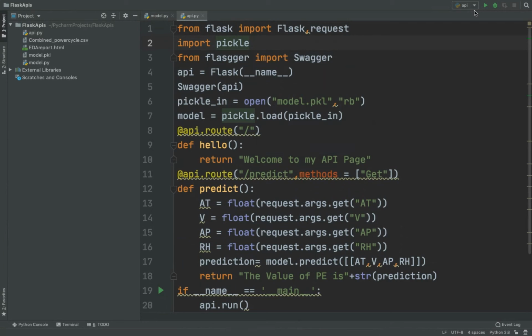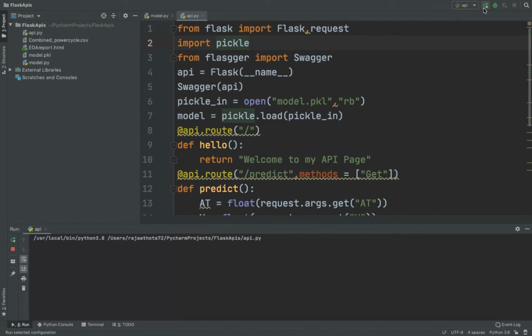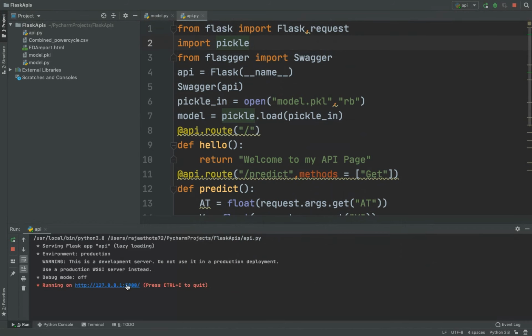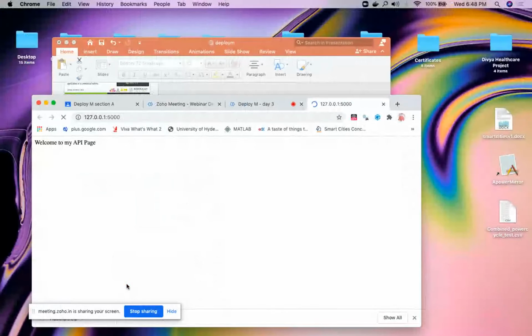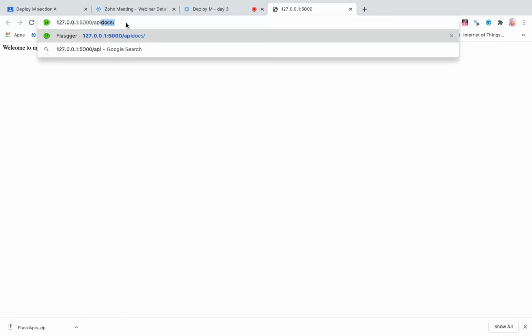Okay, so let me run this. Once I run, the web server will be started. Actually I told you whenever you want to access the Swagger file, then you need to enter slash apidocs.